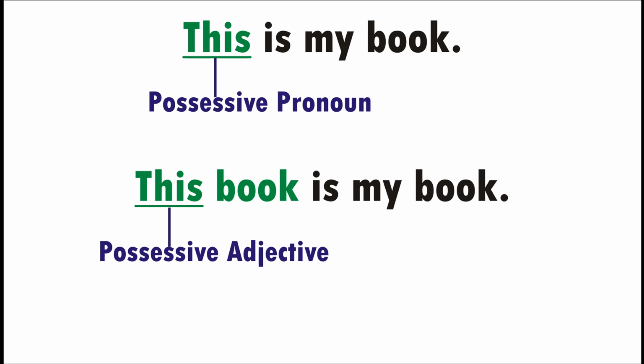It is an adjective that is modifying the book that is directly in front. But since the book is not in front, we just say this is my book. It is a pronoun. So in future videos, I'm going to make a video to give clear differences between demonstrative pronouns and demonstrative adjectives, between possessive pronouns and possessive adjectives.